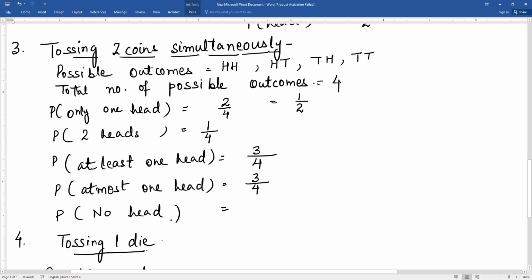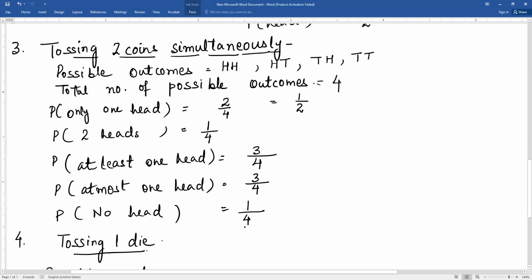Then probability of no head. Where do we get no head? Here we are getting 2, here getting 1, here also 1. Here we are getting no head. So favorable outcome is TT and number of favorable outcomes is 1 and total outcomes 4. The probability is 1 by 4.